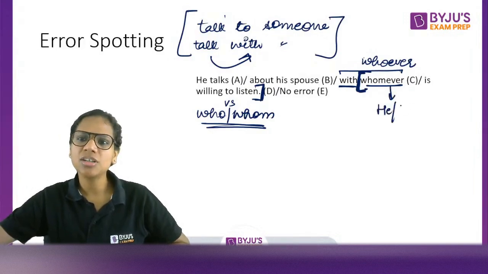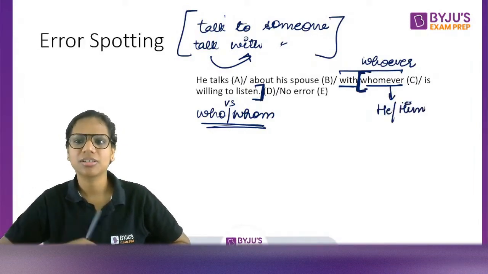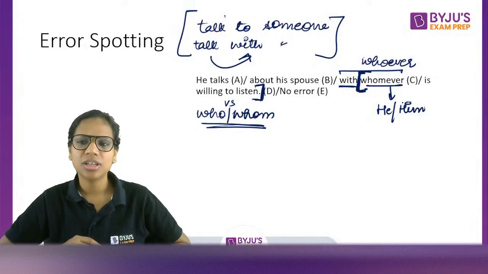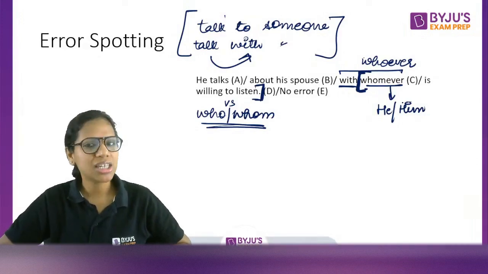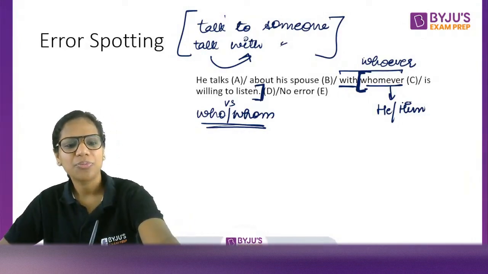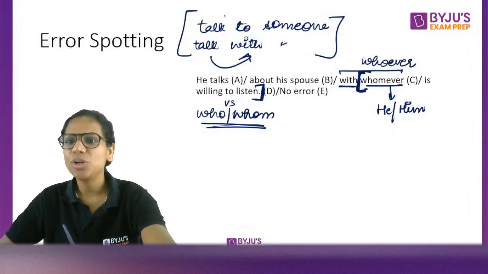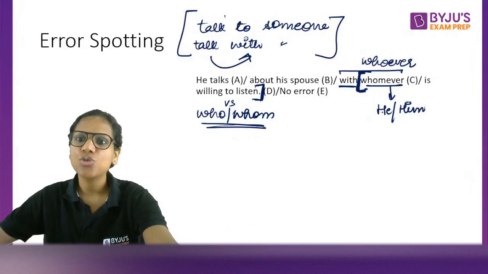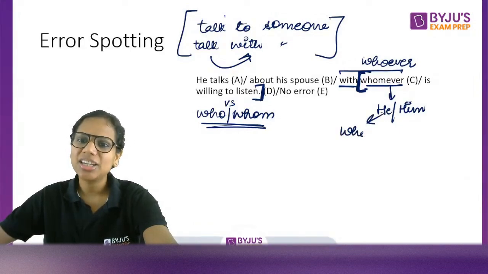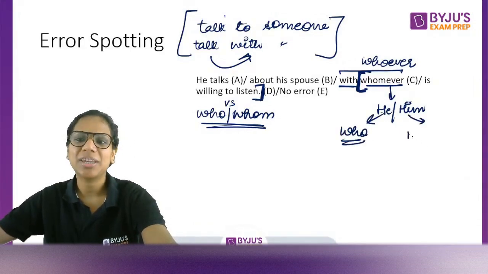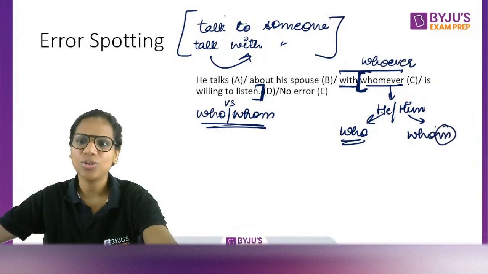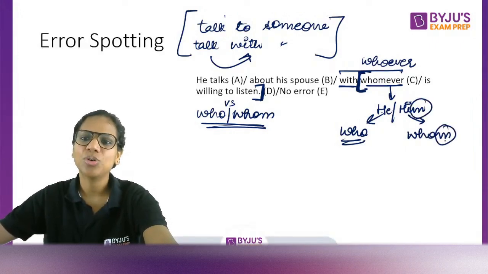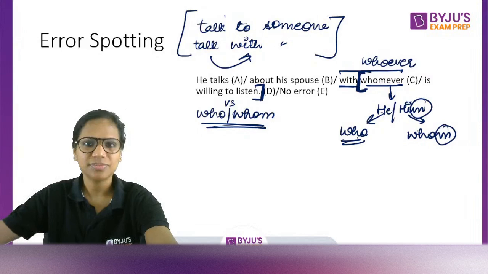What will your answer be? He is willing to listen or him is willing to listen? If this were a question, your answer will be, yeah, he is willing to listen. Isn't it? It will not be him is willing to listen. I need a subject here. So if it is he, then we should use who. If it is him, then we should use whom. Okay. Him, whom, he, who.